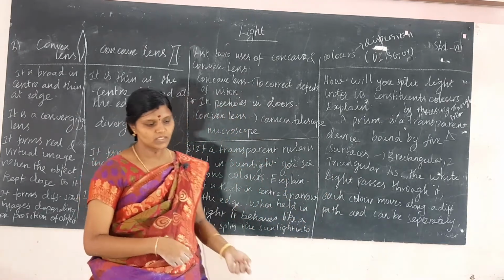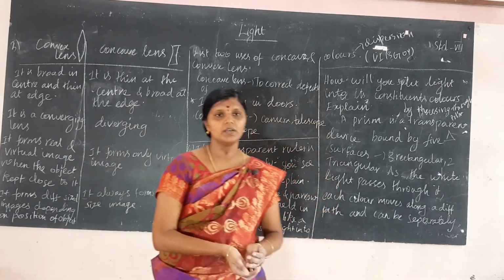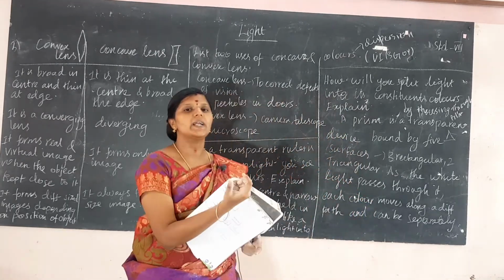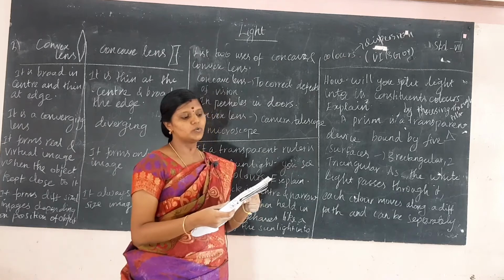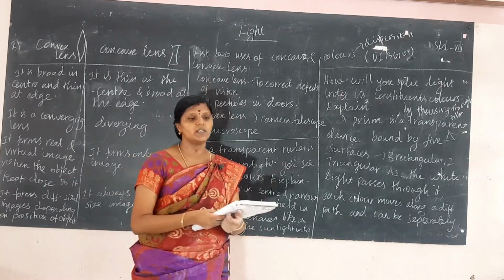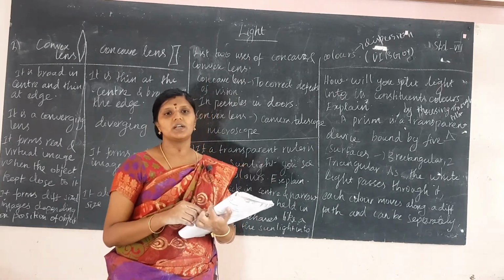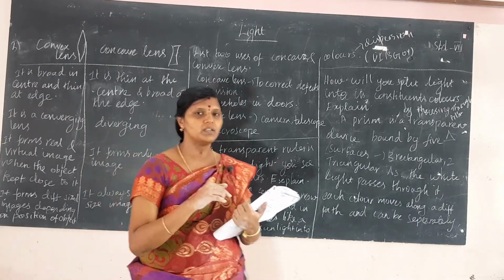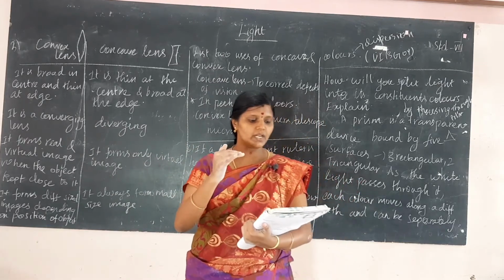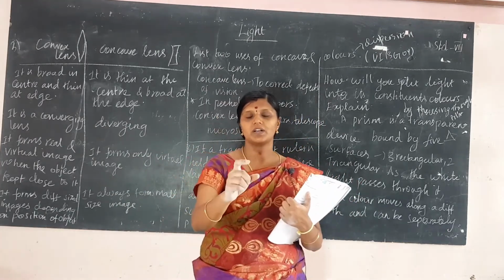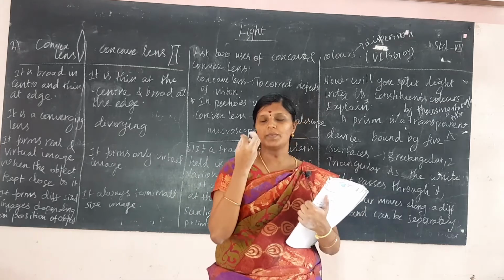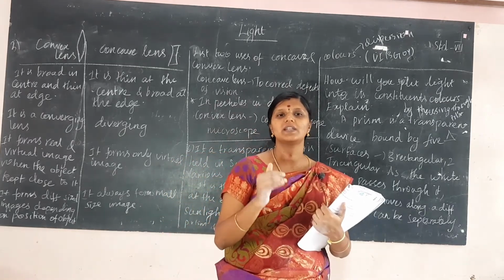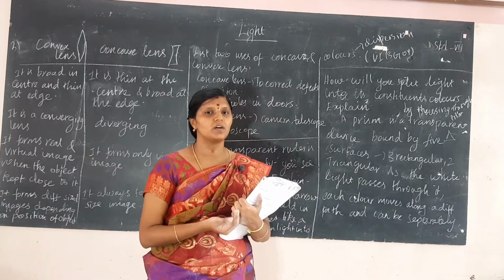Okay, and next question is, give reason for the following. We cannot see the candle through the bent tube. We cannot see the candle through the bent tube because light always travels in a straight line. Okay, this is the reason behind this. We cannot see the candle flame through the bent tube because light always travels in a straight line. It is called rectilinear propagation of light.